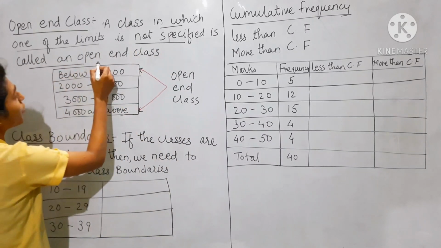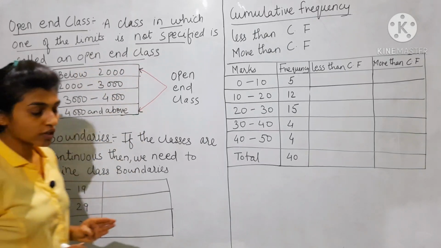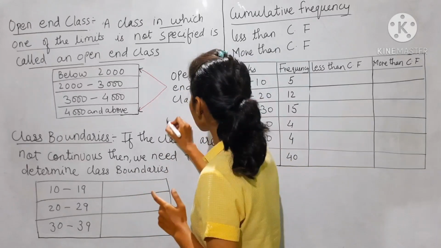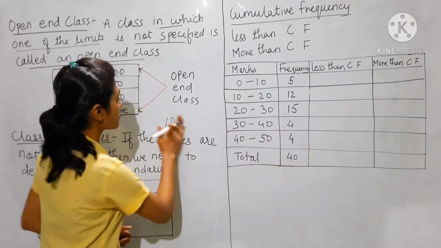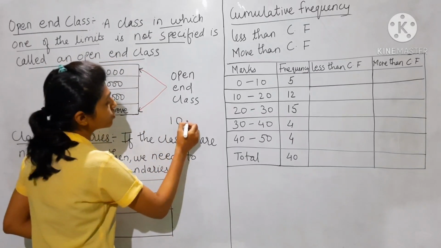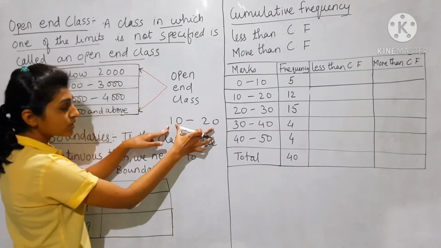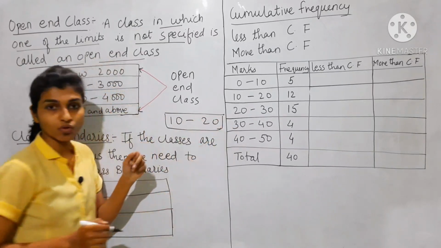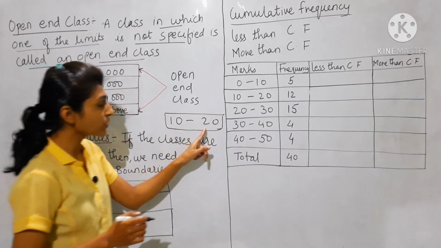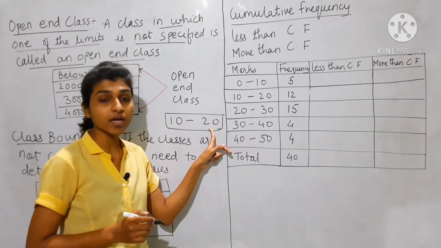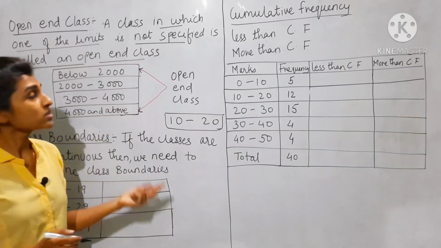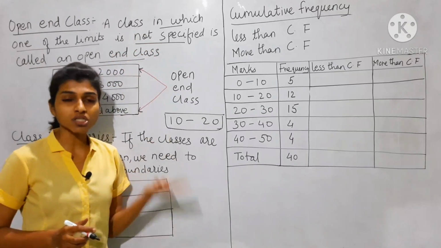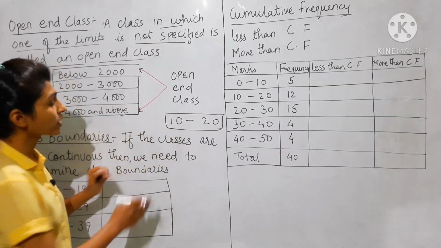In a particular class, suppose 10 to 20, both the limits are given, that is, both the lower limit and the upper limit are given. But an open-end class is a class in which one limit is not given.